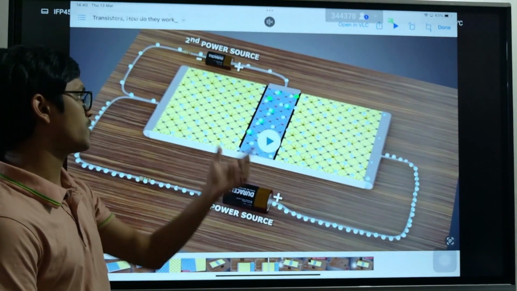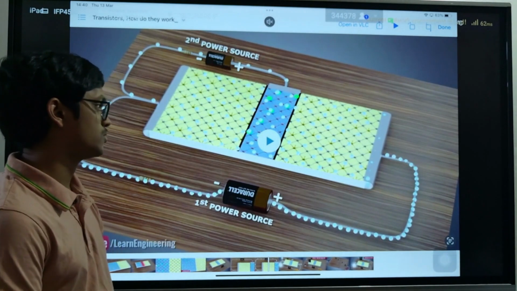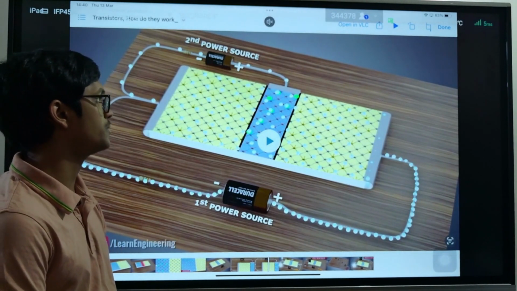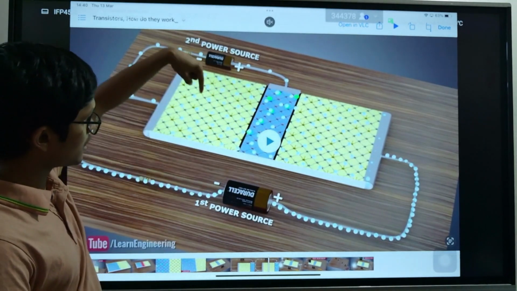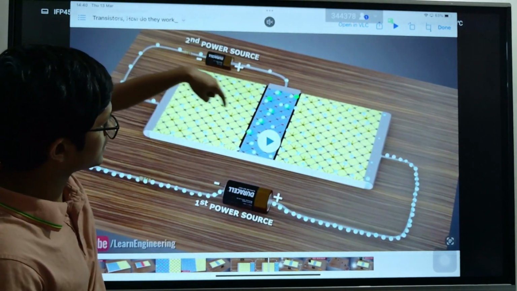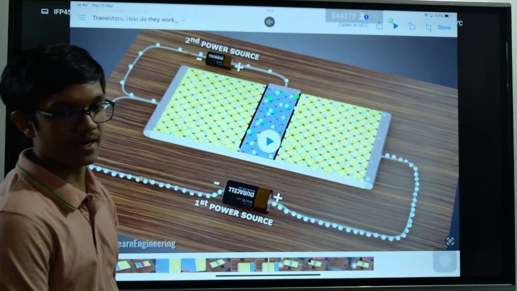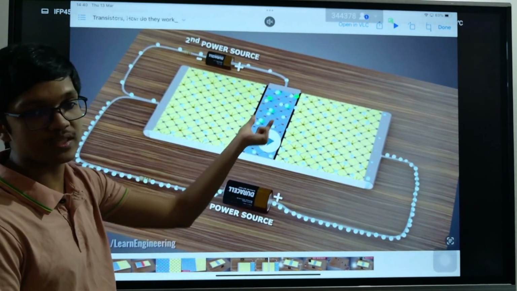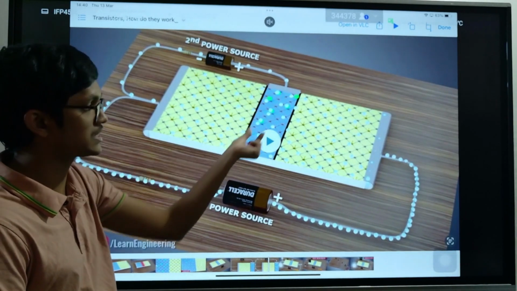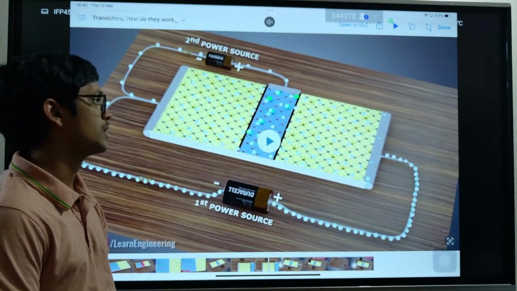When you properly bias this PN junction, what happens is, there's a current going in this path. And our objective is that since this base is really thin, we call this the base of the transistor.